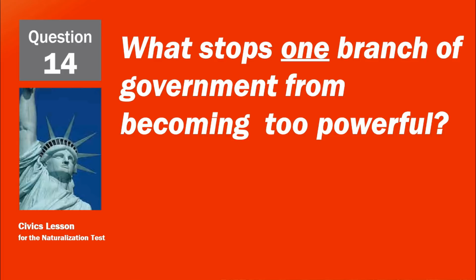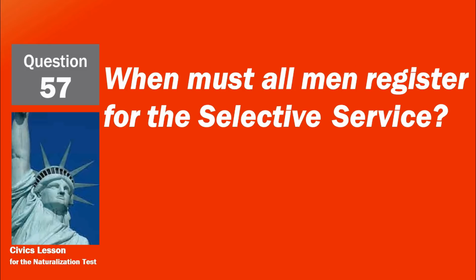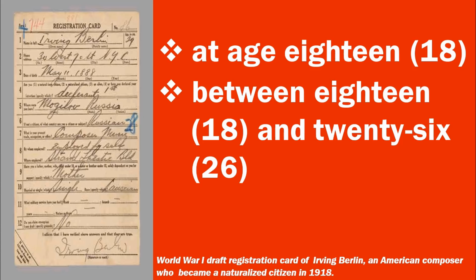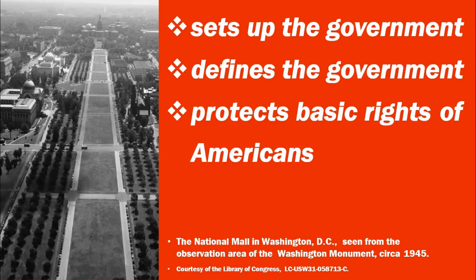What stops one branch of government from becoming too powerful? Checks and balances. Separation of powers. When must all men register for the Selective Service? At age 18. Between 18 and 26. What does the Constitution do? Sets up the government. Defines the government. Protects basic rights of Americans.